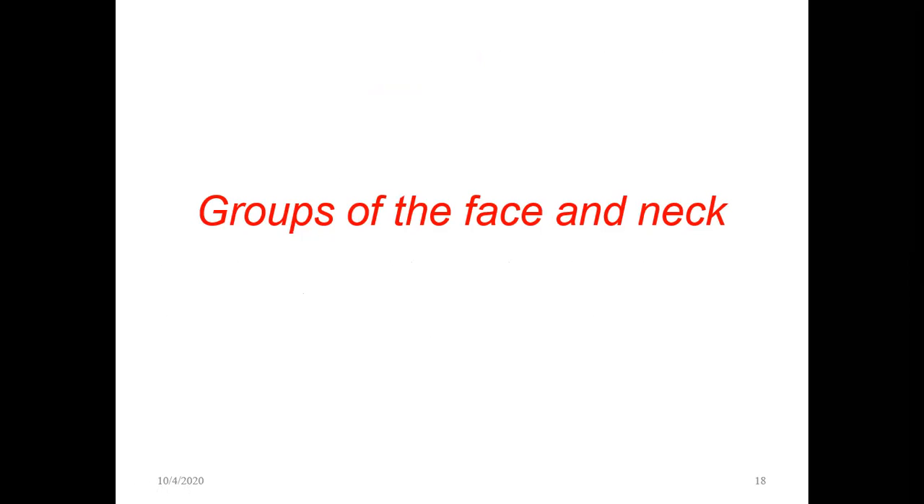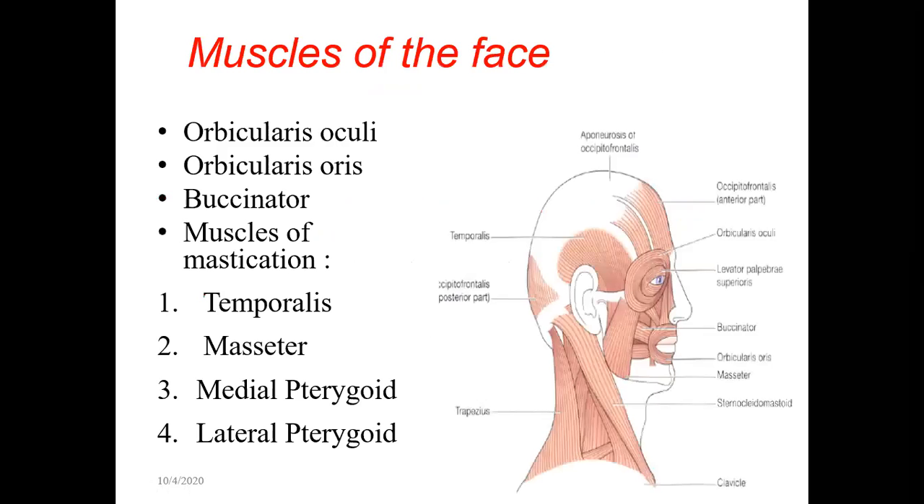First will be the muscles of the face and neck. What are the muscles we have in the face as well as in the neck? There are many muscles in the face, but we'll talk about four important muscles. One is the orbicularis oculi. Here I said this rounded muscle, this circular muscle fiber, is called the orbicularis oculi.